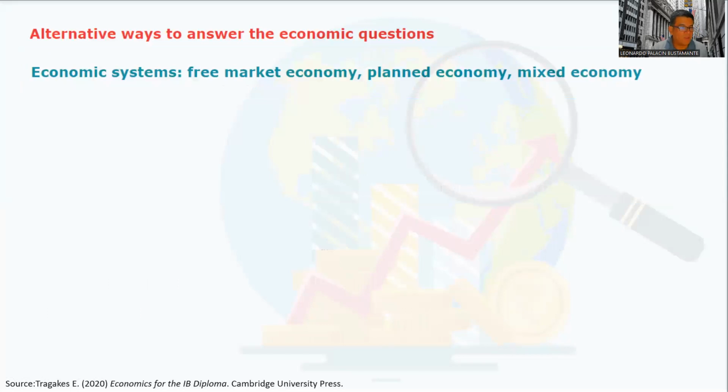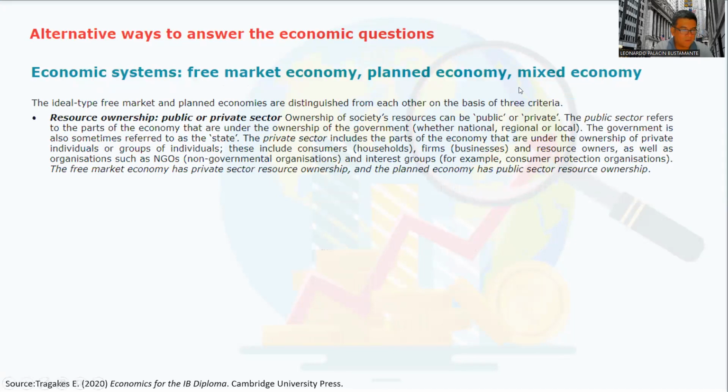Now, let's move on to economic systems: free market economy, planned economy, and mixed economy. The ideal type free market and planned economies are distinguished from each other on the basis of 3 criteria. The first criterion is resource ownership. Is it private or is it public?